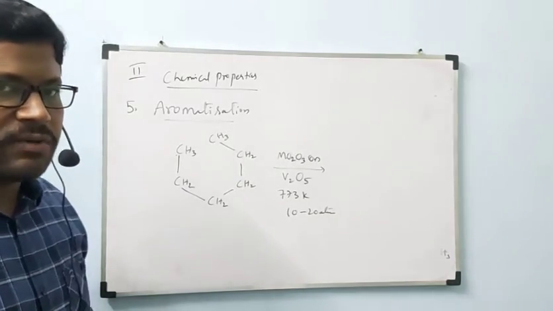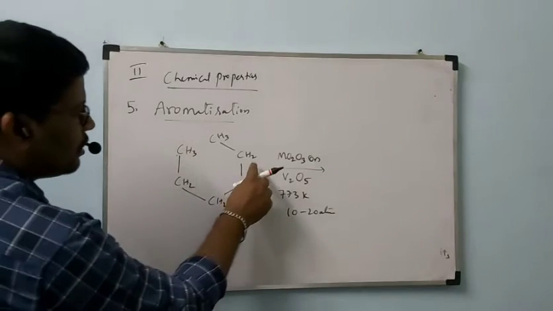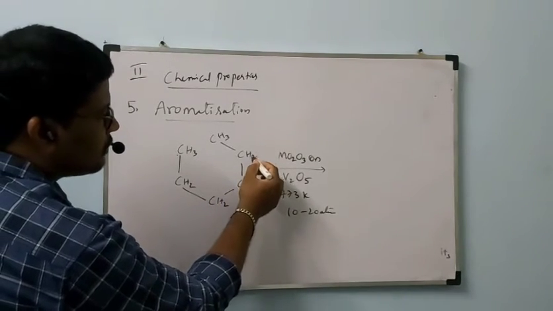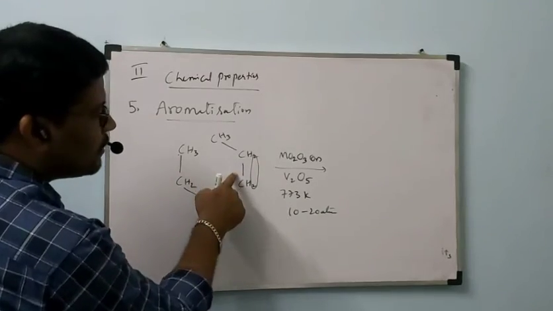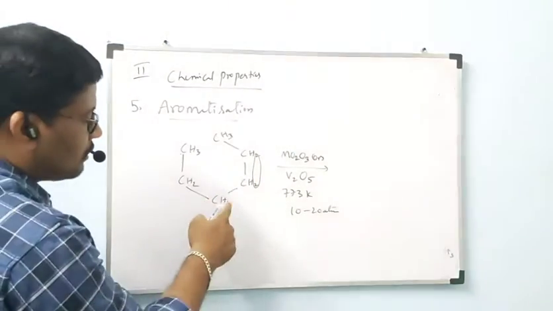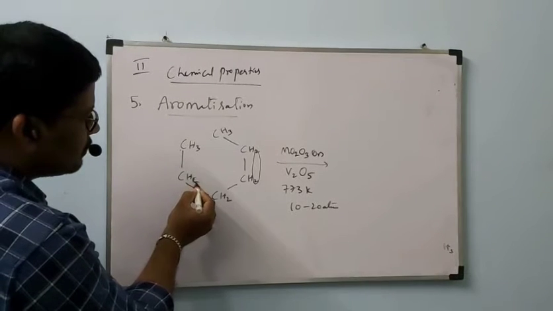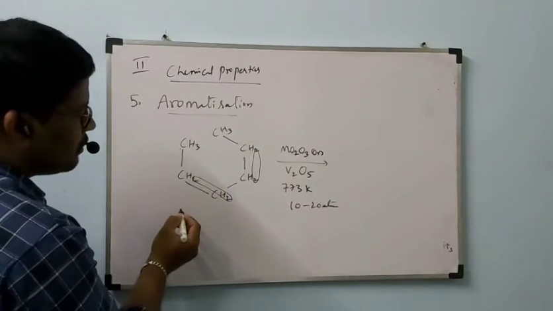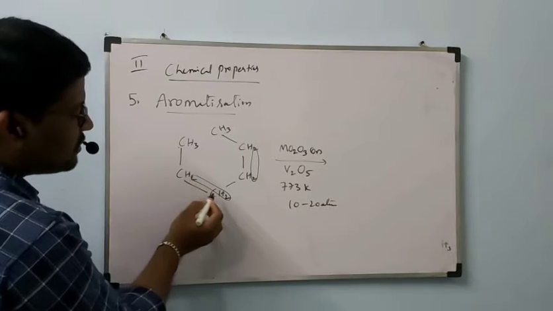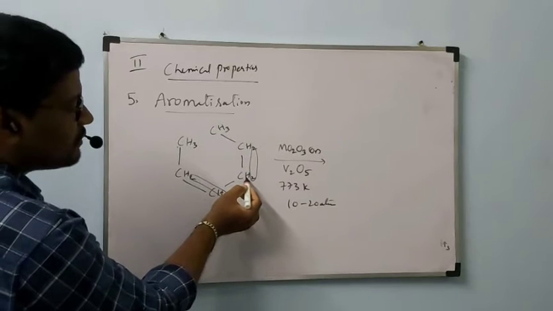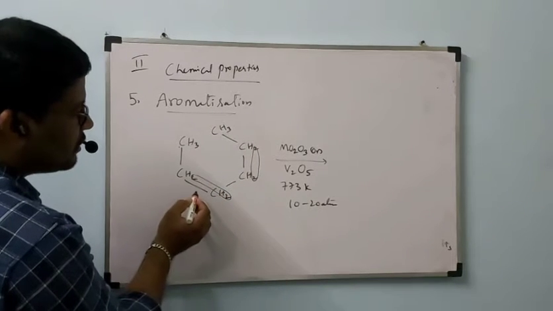At that time, what is going to happen? Observe, from here two hydrogens are removed, one hydrogen from this carbon and one from that carbon, and we get a double bond here.